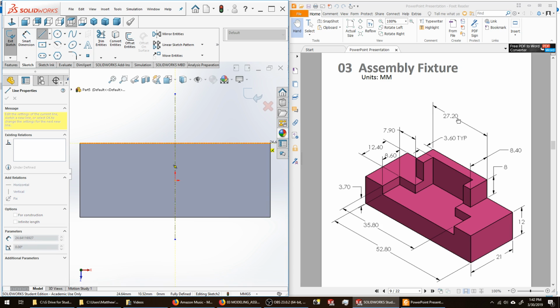My full length will be 27.2. If I pull that over, 27 divided by 2 is 13, something like that. Just going to place that there. This length coming forward is 8.4 millimeters.